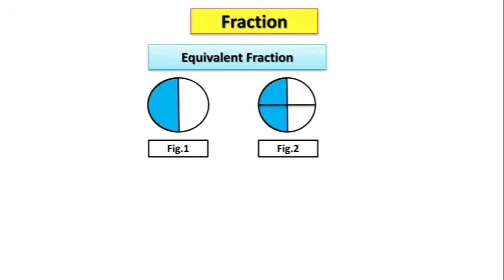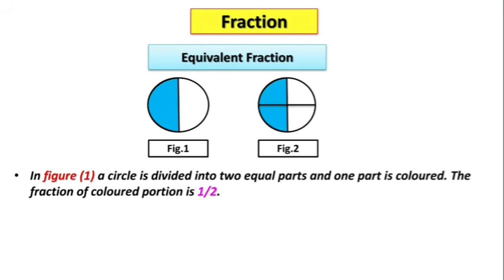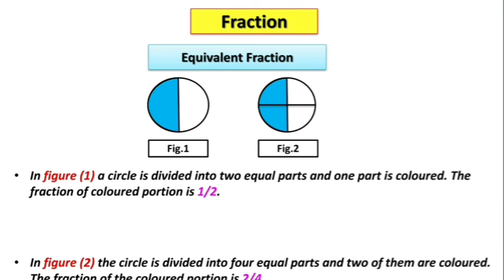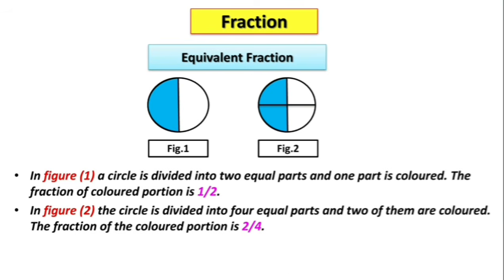Equivalent fractions. Now there are two figures, figure 1 and figure 2. Now children, in figure 1, a circle is divided into 2 equal parts and 1 part is colored. The fraction of the colored portion is 1/2. In figure 2, the circle is divided into 4 equal parts and 2 of them are colored.